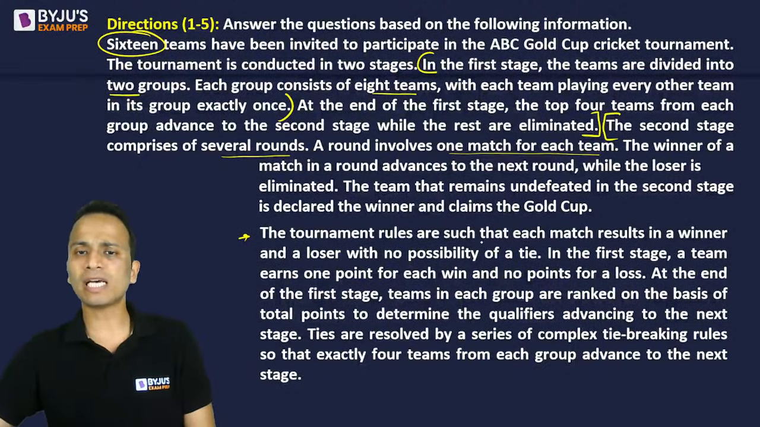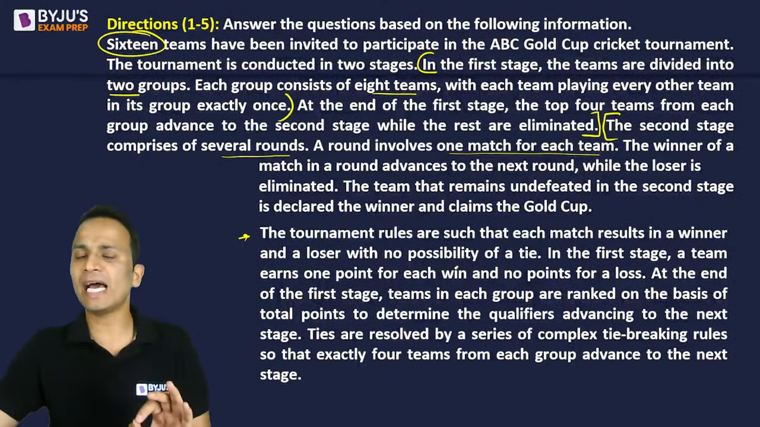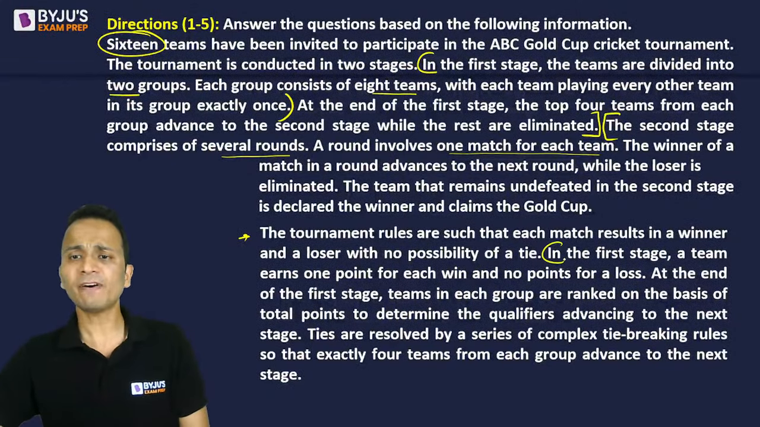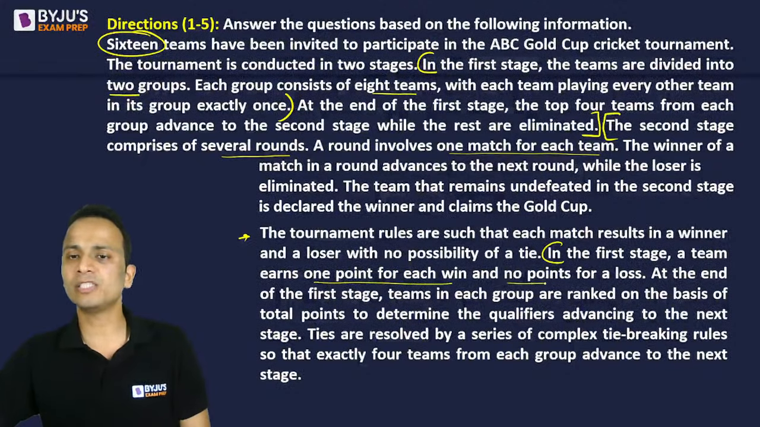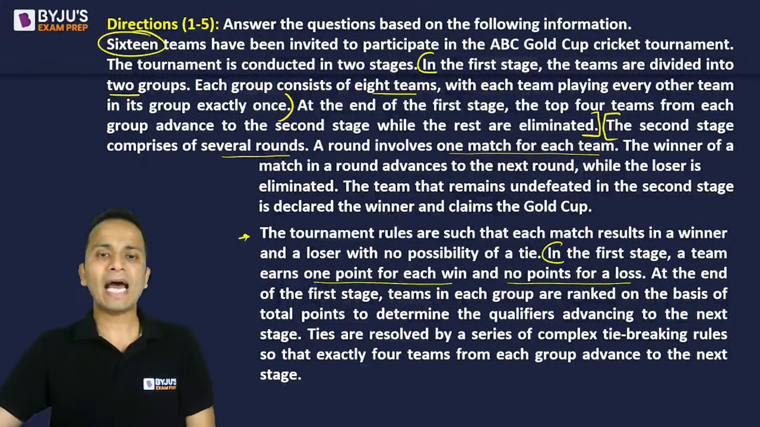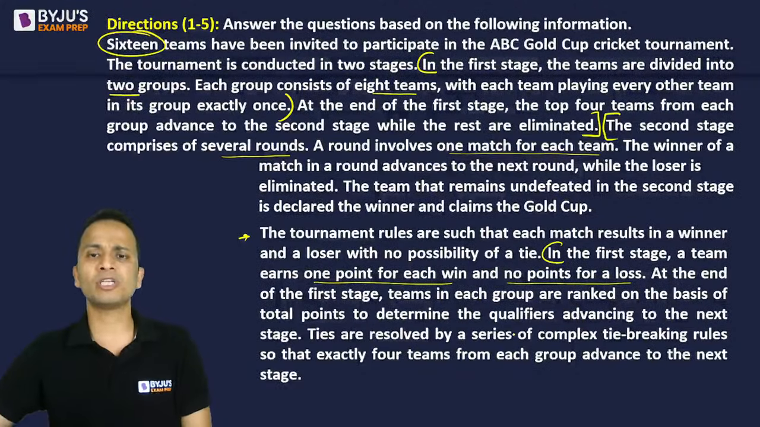The tournament rules are such that each match results in a winner and a loser with no possibility of a tie. So no match will end in a tie. There will be a winner and a loser. In the first stage, a team earns 1 point for every win and 0 points for a loss. At the end of the first stage, teams in each group are ranked on the basis of their total points to determine the qualifiers advancing to the next stage.